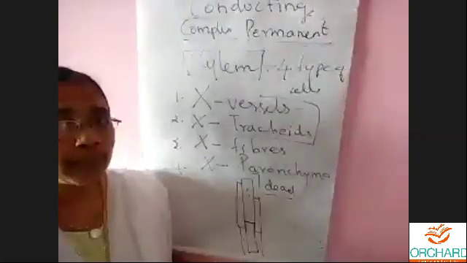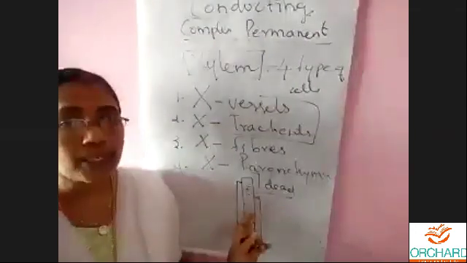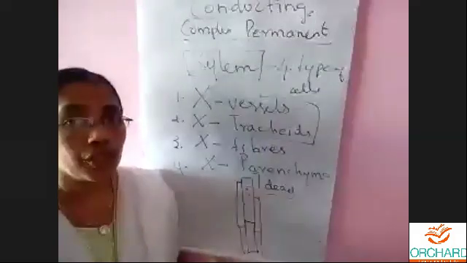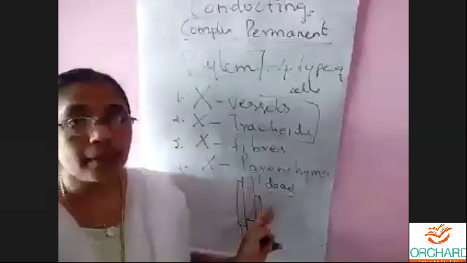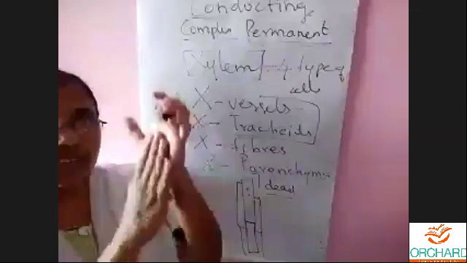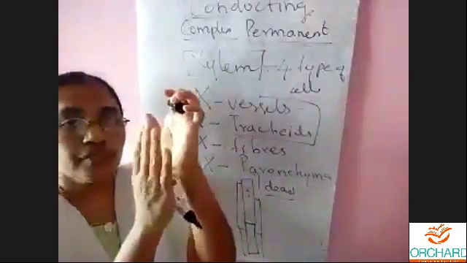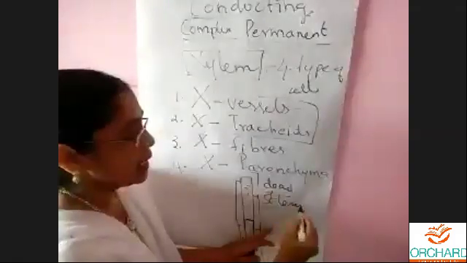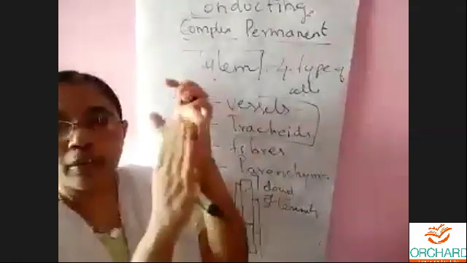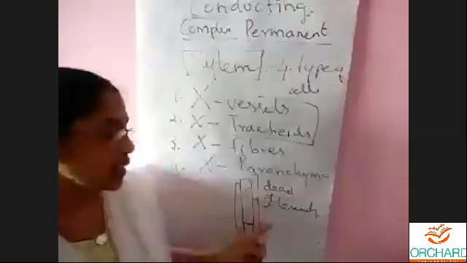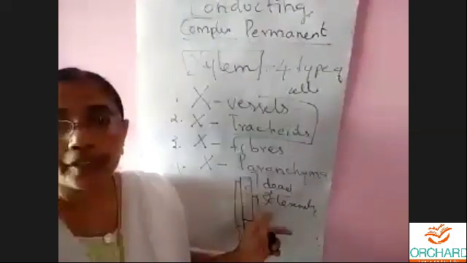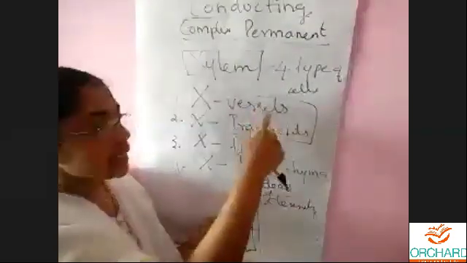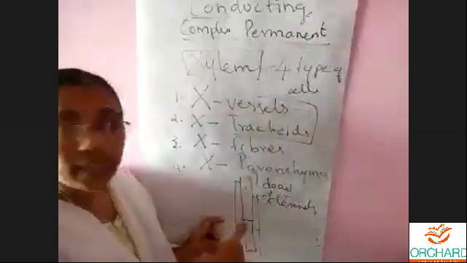So can you say what type of cells are they? When I say they are dead, when they are mature, what type of cells are they? Yes, Niranjana, Siona, Shiju, very good. They are sclerenchyma cells. You got the point. So these xylem vessels and xylem tracheids are sclerenchyma cells.